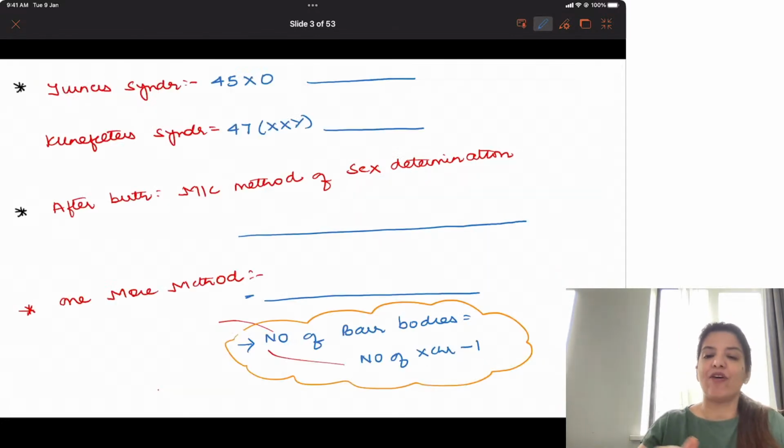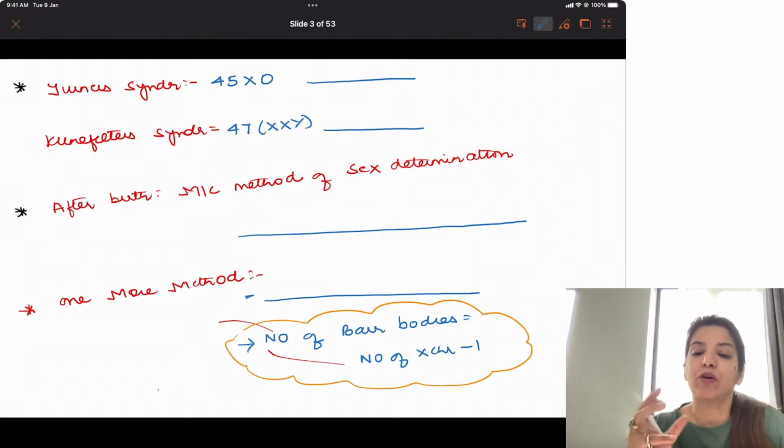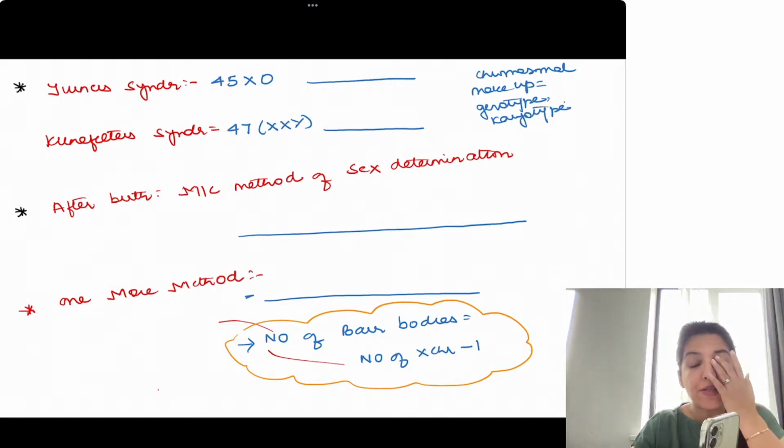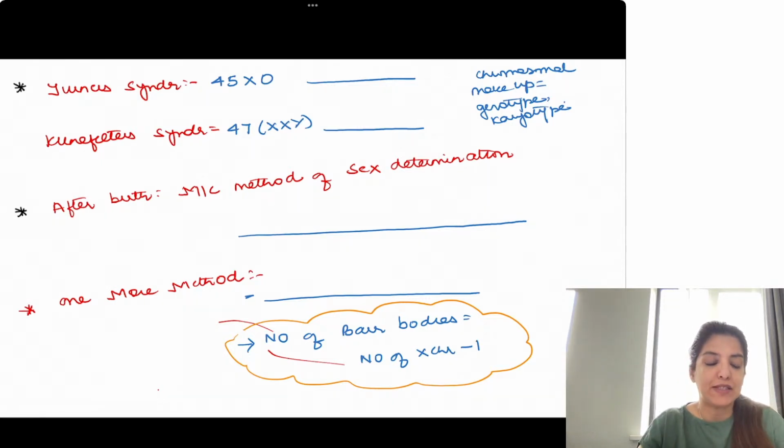So this means if I ask you what will be the sex according to their chromosomal makeup, right? What is the other name for chromosomal makeup? Chromosomal makeup is called genotype, and it is also called karyotype. So as per the genotype, if I ask you, Turner syndrome babies, are they males or are they females?